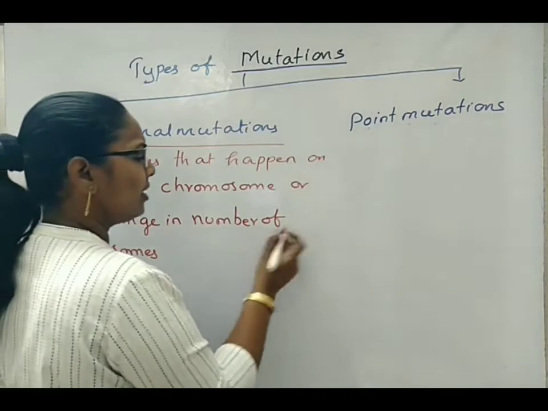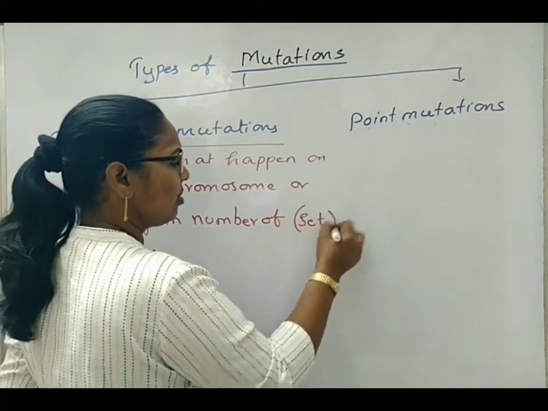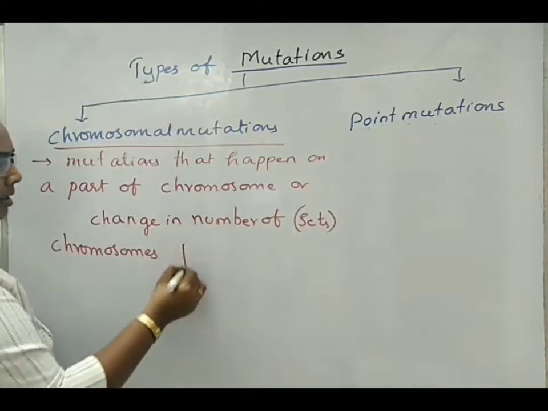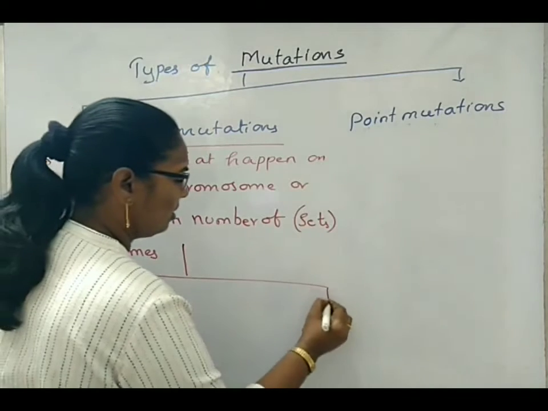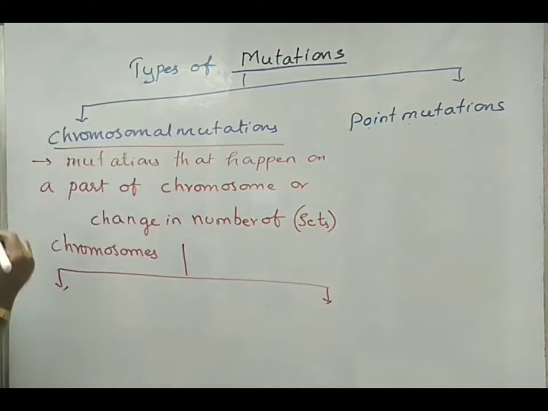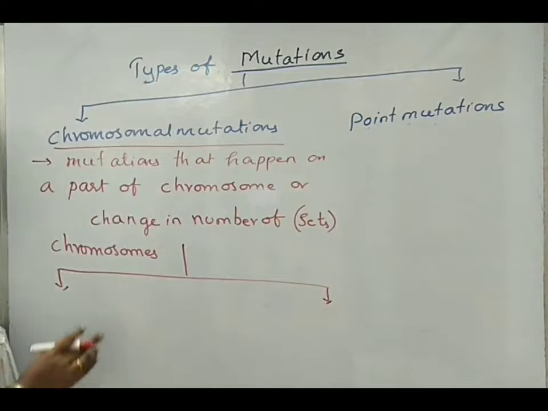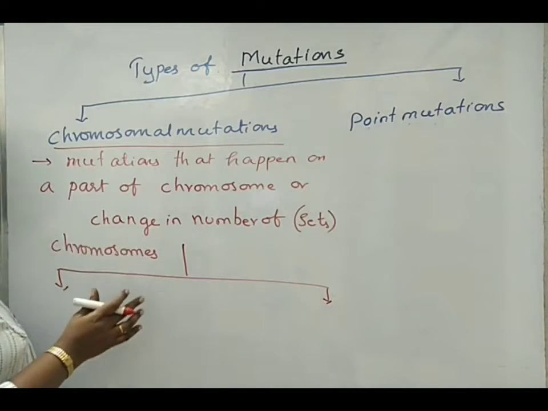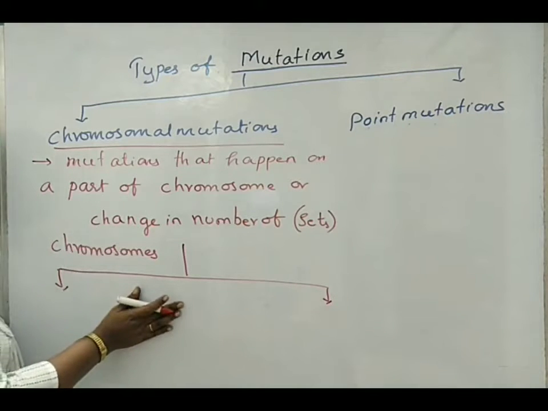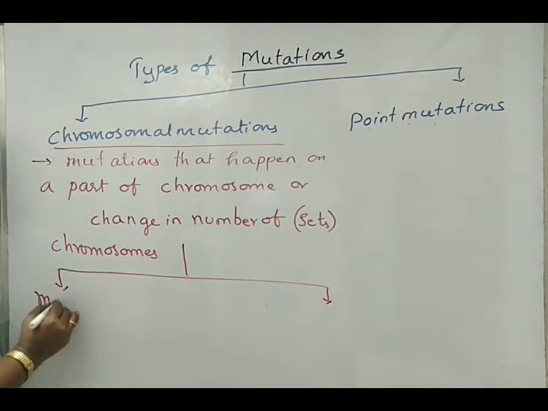It can be a change in the number of sets also. Those are chromosomal mutations. Means here we can see either a change in the structure of the chromosome also. Again, these chromosomal mutations are of two types. One is morphological mutations.